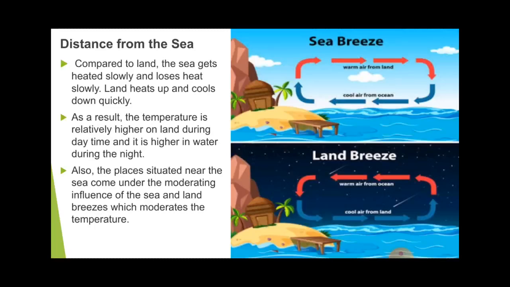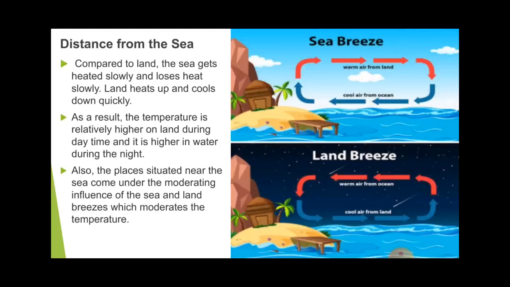The sea breeze always blows in the daytime. There you can see the daytime. The air always moves from a colder area to a hotter area.